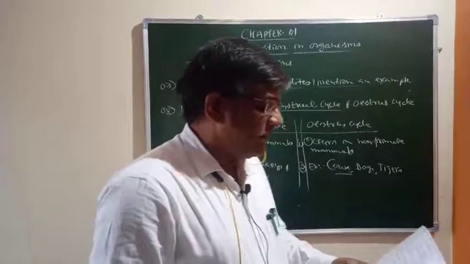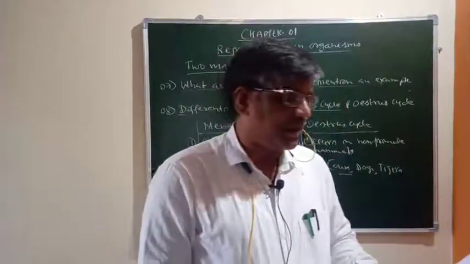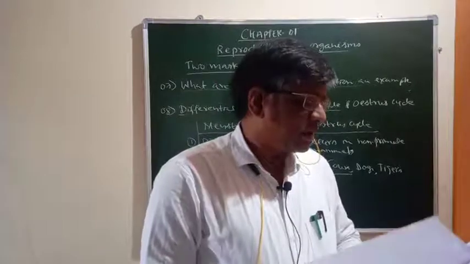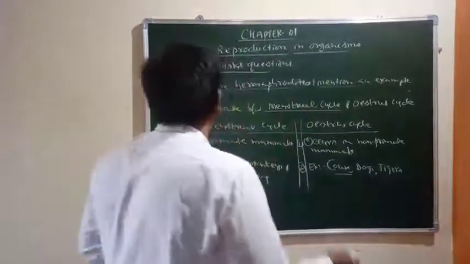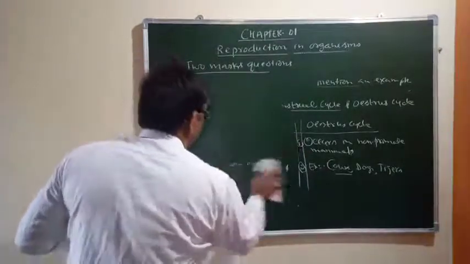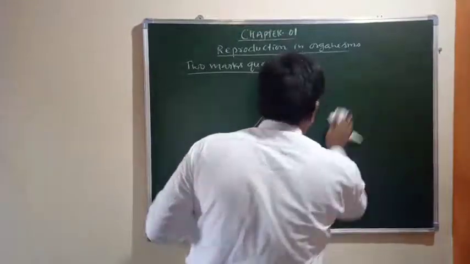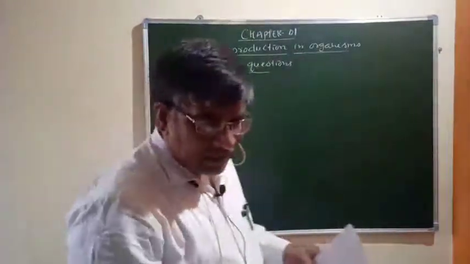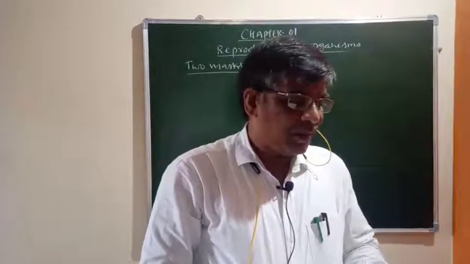I will read out the questions which have been asked in the examination for 2 marks. Just listen to me. Differentiate between seasonal breeders and continuous breeders, which is also very important from the point of view of examination. You can write the relevant answer for this question.